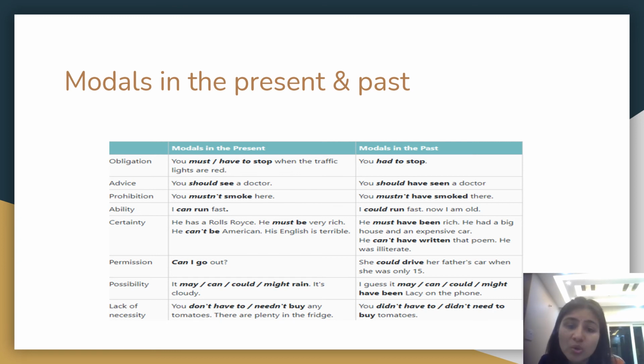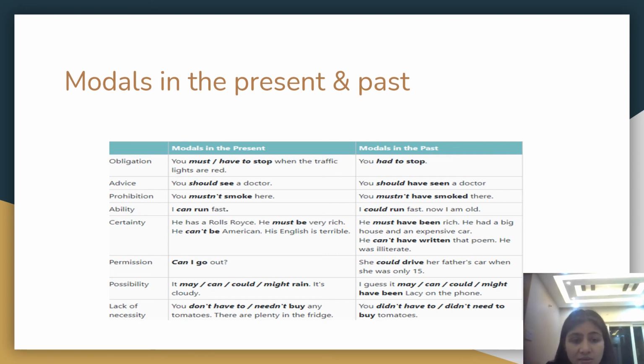The next is prohibition. You must not smoke here. You must not have smoked there in the past tense. Ability. Can is always used for ability. Don't get confused. I can run fast. Similarly, the modal in the past would be I could run fast. Now I am old. So could is used for actions in the past. I could run fast in the past. Now I cannot.